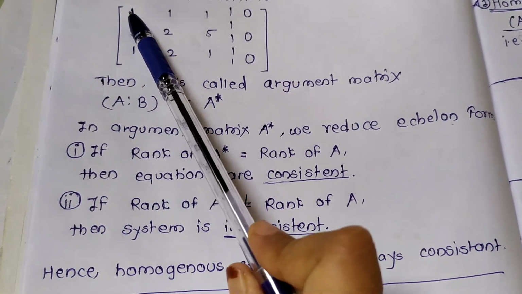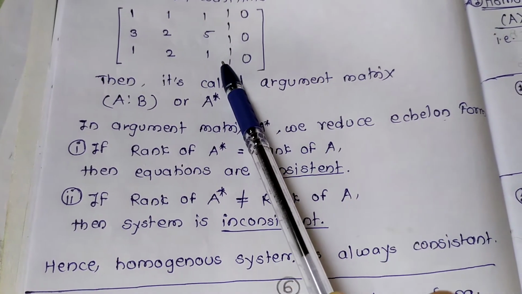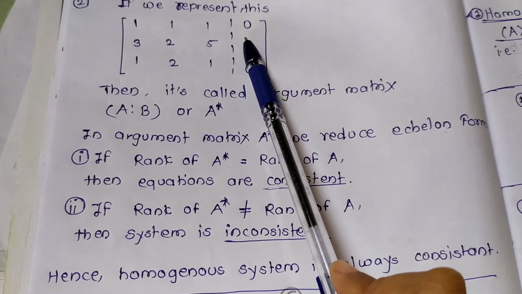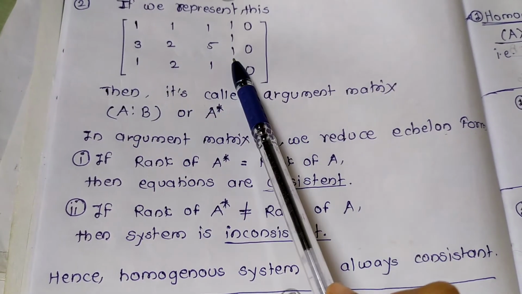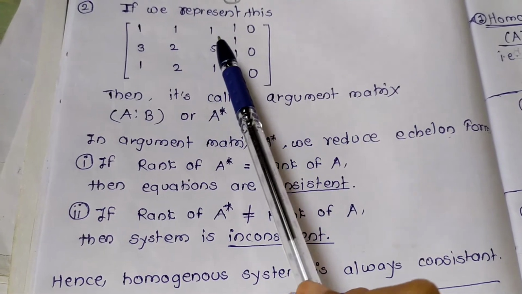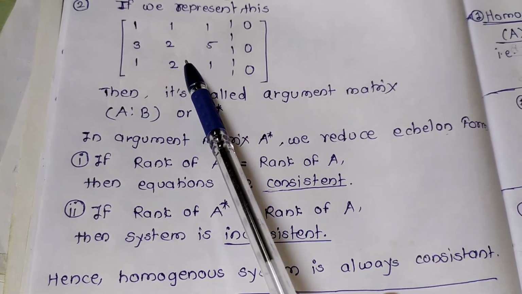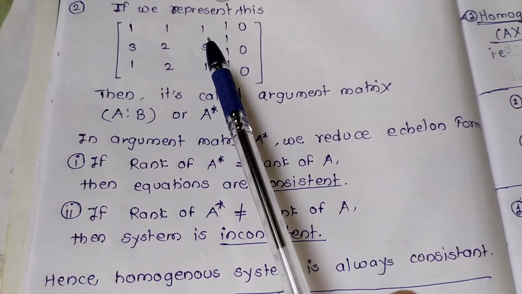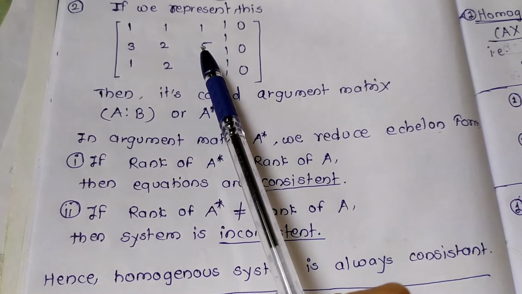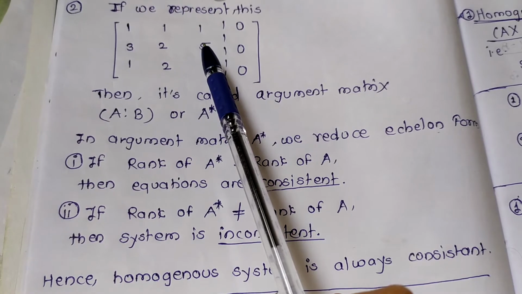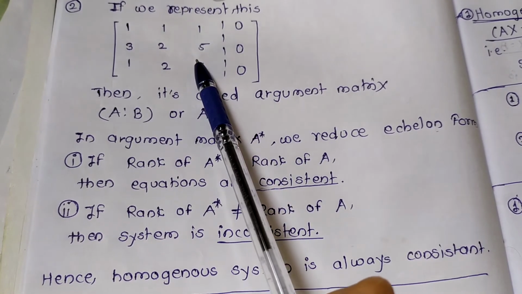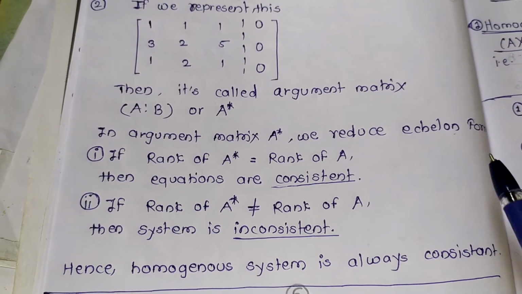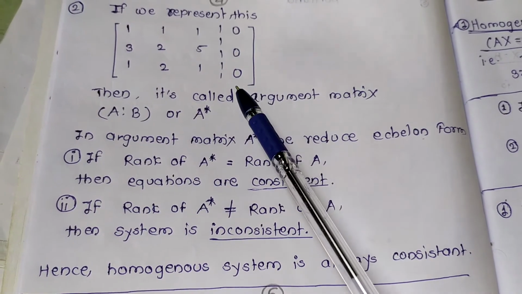Rank of A means only this part, because this is B, and when we represent A and B in one matrix, it is called the augmented matrix. If the ranks of A star and A are the same, then the system is consistent. If the rank of A star and the rank of A are not equal, then the system is inconsistent. Hence a homogeneous system is always consistent, because in a homogeneous system B is always 0.